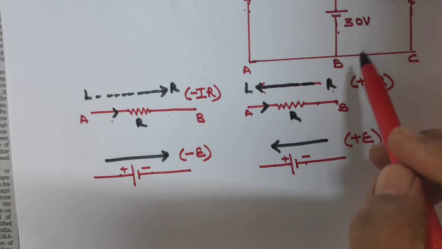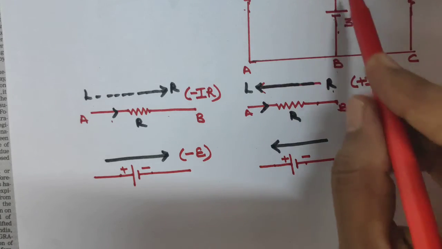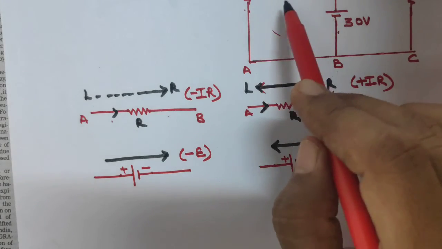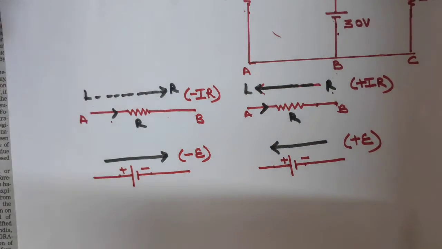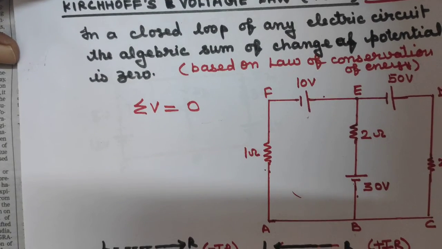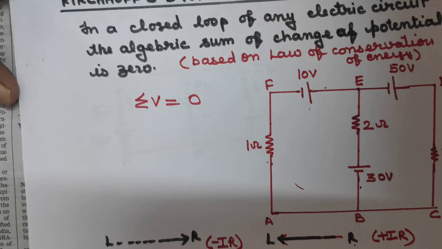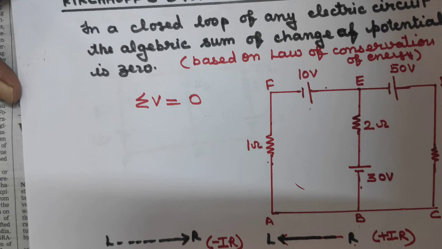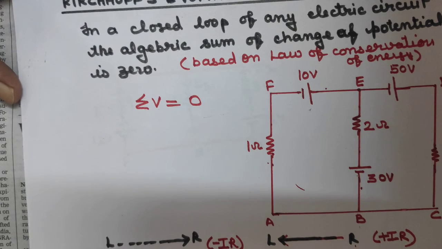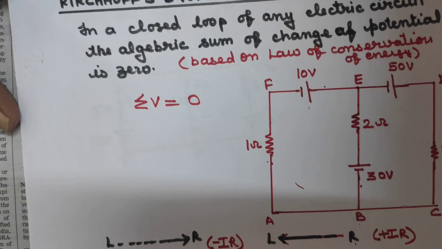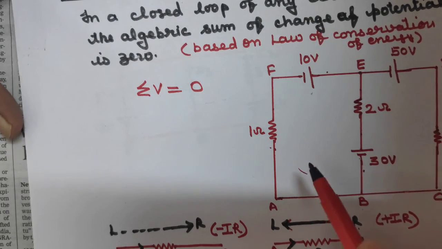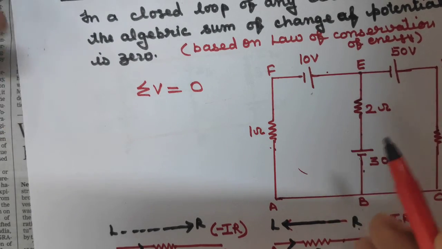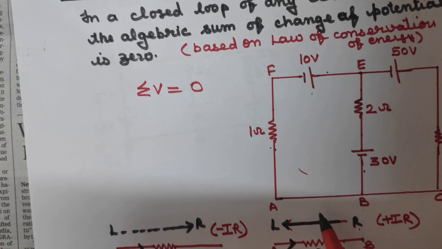Now the sum of EMF is equal to the sum of potential drop across the resistors. Also, a statement of this law is that in a closed loop of any electric circuit, the algebraic sum of change of potential is zero. This is based on the law of conservation of energy, that energy cannot be created here and cannot be destroyed, cannot be produced and cannot be given.